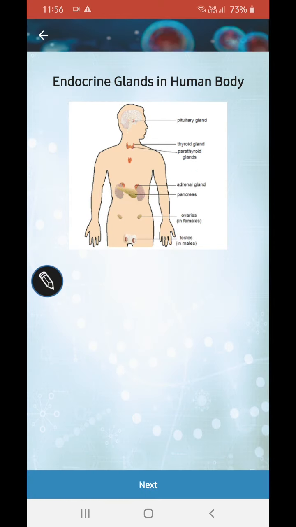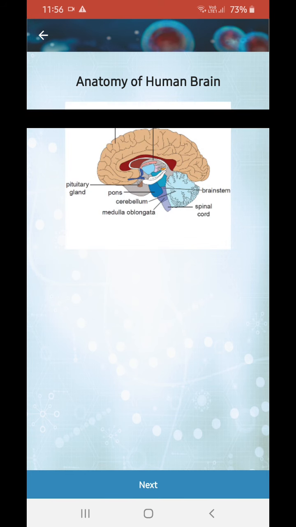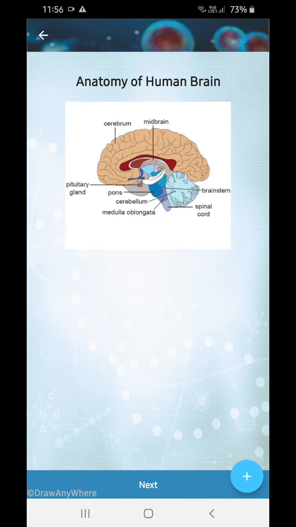Okay, understood? Next, anatomy of a human brain. So what does a human brain consist of? A cerebrum, a midbrain. You might not know this, so cut it off. Pituitary gland, you have understood what this is. Pons, you might not know. Cerebellum, medulla oblongata, brainstem, and spinal cord. So these things the brain consists of.